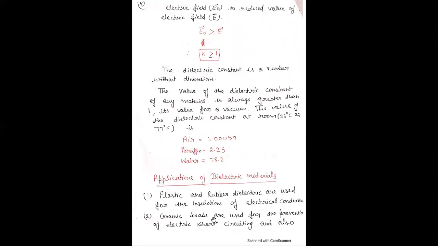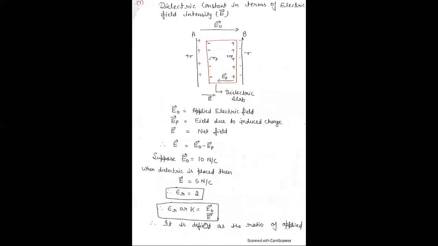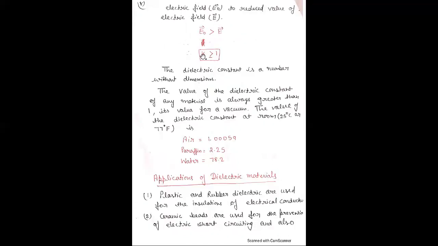Therefore, K is equal to E naught by E. And always E naught is greater than E. Therefore, the value of K is always greater than 1, or maybe equal to 1. The dielectric constant K is a dimensionless number.